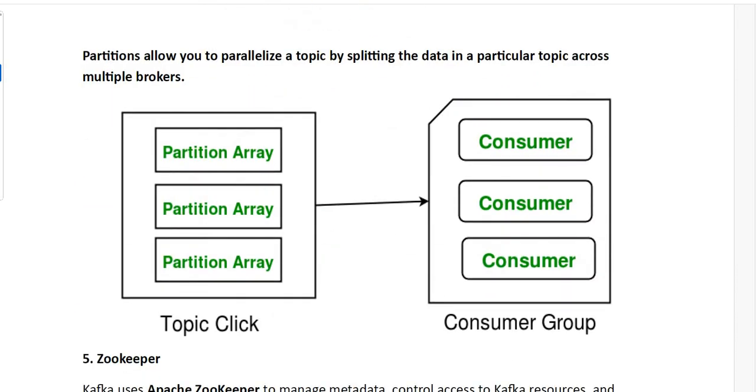And what is a partition actually? Partitions allow you to parallelize a topic by splitting the data in a particular topic across multiple brokers. A topic can be divided into a set of partitions, and it can be consumed by the respective consumers in the respective consumer group. In this diagram you see the topic is divided into a set of partitions, like partition array 1, partition array 2, and partition array 3.